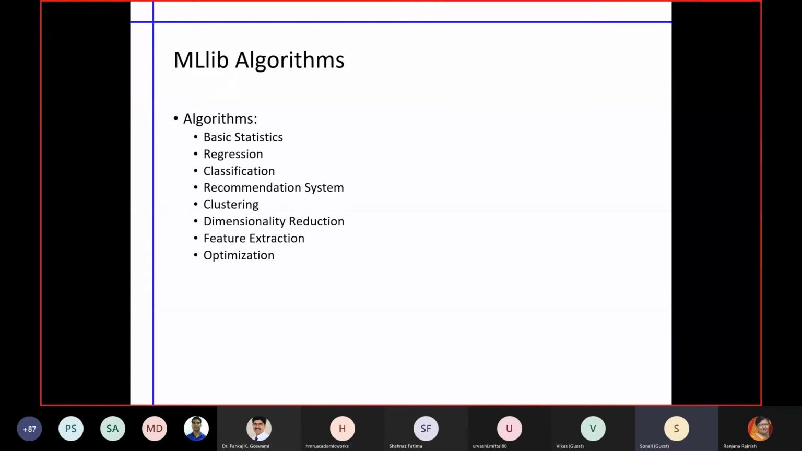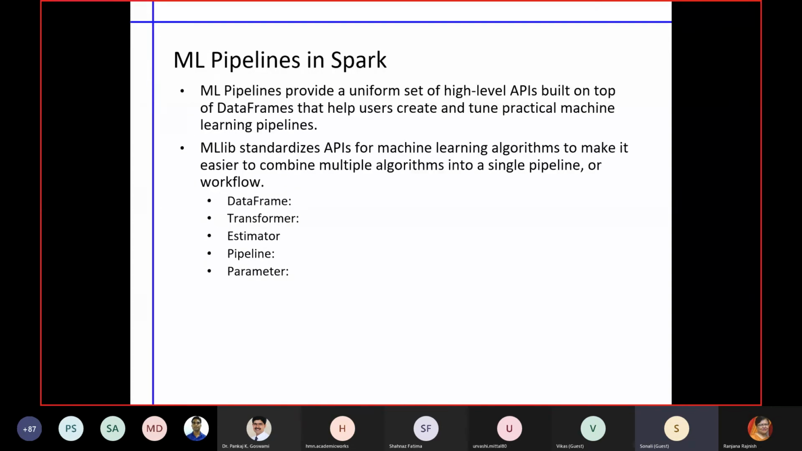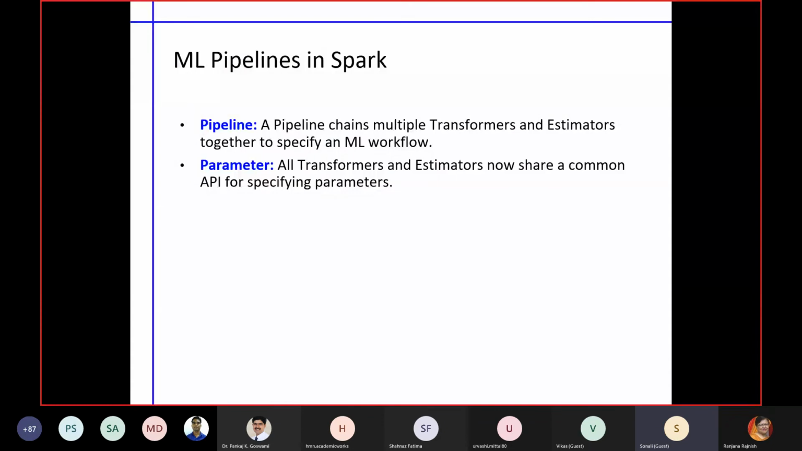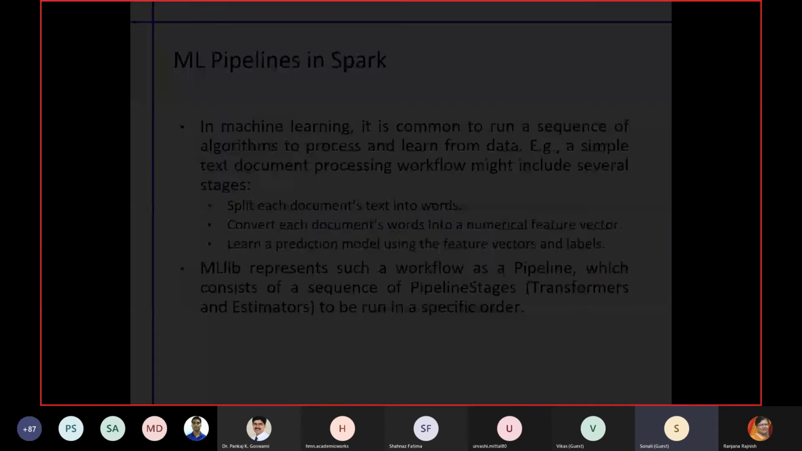So these are basically the categories: basic statistics we can perform, regression we can perform, classification, and recommendation systems, where all sets of recommendation system algorithms are available here. All dimensionality reduction methods are here. So according to your need, you may be able to utilize it. Pipelines are basically helping us have better execution of jobs when we are dealing with large data sets. So that's it, that we can just utilize.